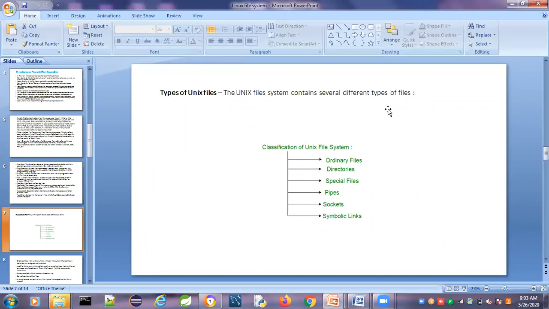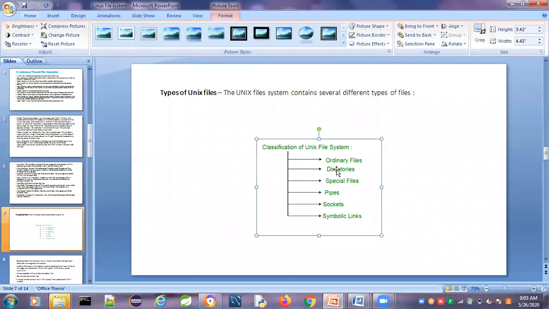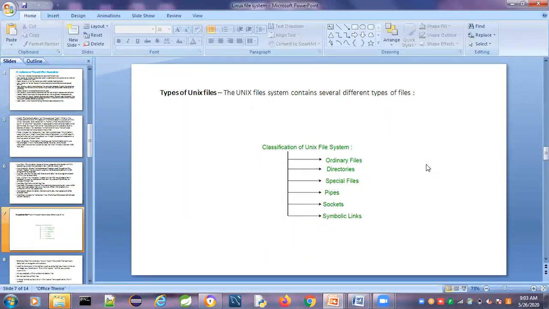So the first one is the normal file, that is known as the ordinary file, which is used to store text or images, etc. Okay. So next one is the directory file. What is meant by directory file? The directory file is also a file, which contains subdirectories, or files, or both. It contains another directory. Actually, the directory can store another directory, or it can store files, or both the things.